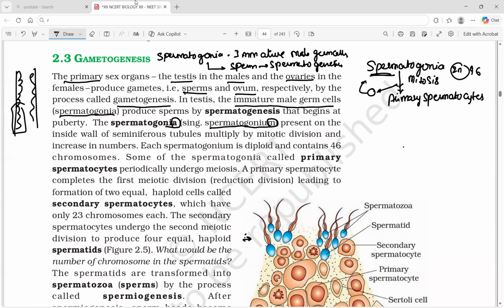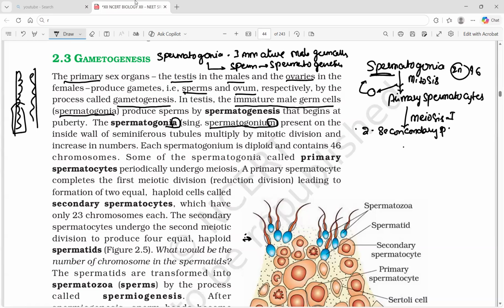Then the primary spermatocytes periodically undergo meiosis, that is called meiosis 1. A primary spermatocyte completes the first meiotic division, the reduction division, leading to the formation of two equal haploid cells, two secondary spermatocytes.